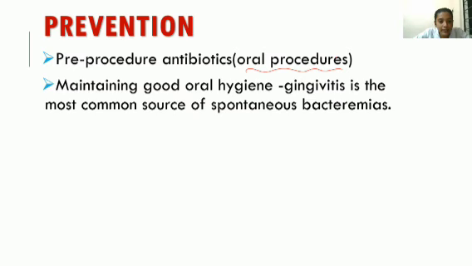Next one is maintaining good oral hygiene. Gingivitis is the most common source of spontaneous bacteremia. So good oral hygiene is one of the main things in prevention of infective endocarditis.